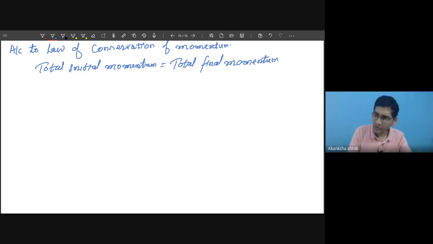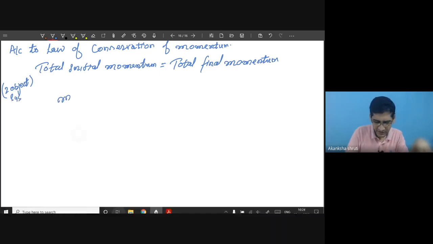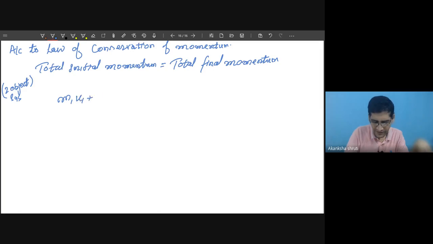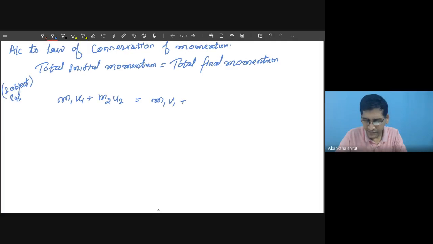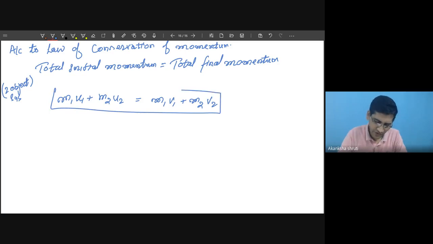If the system consists of more than one object, then we have to consider its total momentum. So let us consider a two object system. Its initial momentum m1 u1 plus m2 u2 will be the same as m1 v1 plus m2 v2. How this is derived, we may do later, but right now we have to keep this in mind.